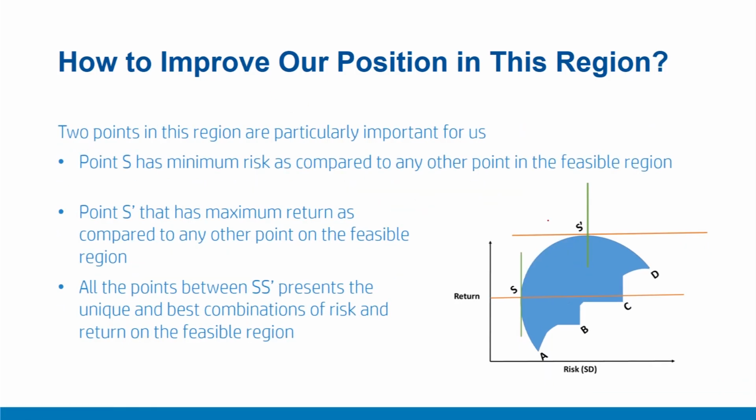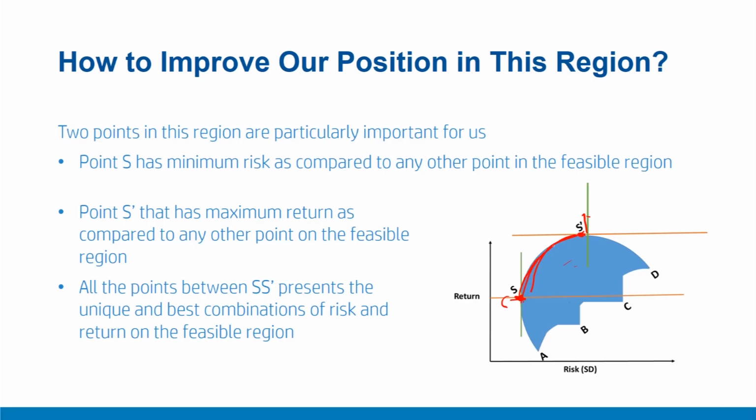Now, if you focus on this efficient frontier, which is SS dash, 2 points are particularly important for us here. First, point S. This point is the minimum risk point. If you look at this efficient frontier on the feasible region, this point has the minimum risk. There is no point to the left of this in the feasible region. So this is the leftmost point and therefore represents the point of minimum risk. Similarly, point S dash, which is at the top, is the point of maximum return. There is no point on this feasible region which is above this point S dash, and therefore this point offers you the maximum return.